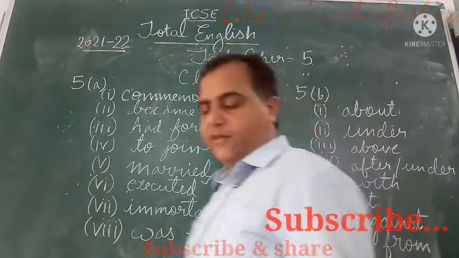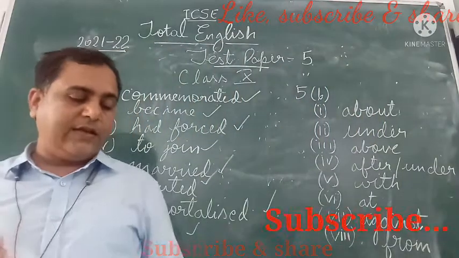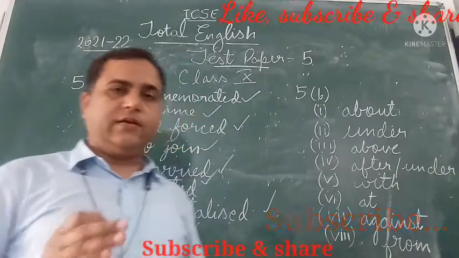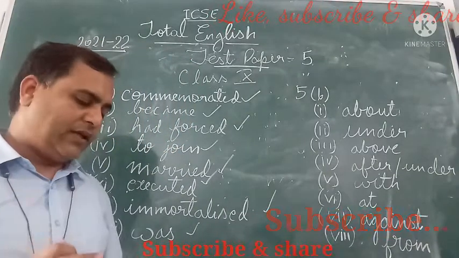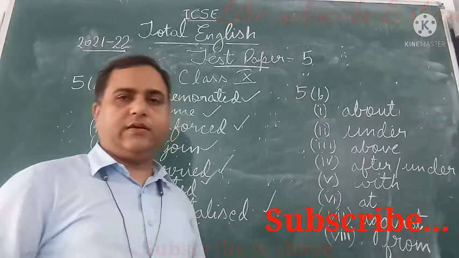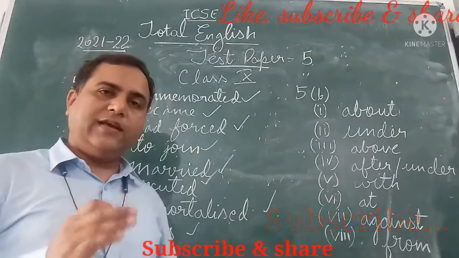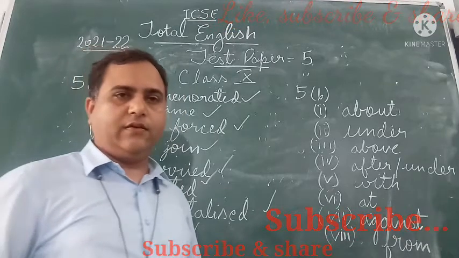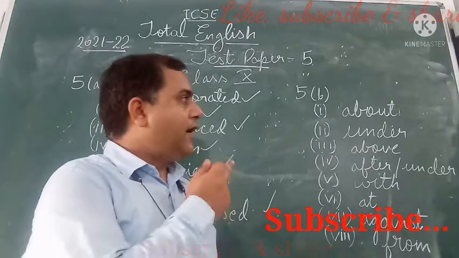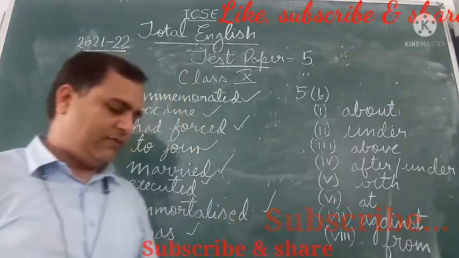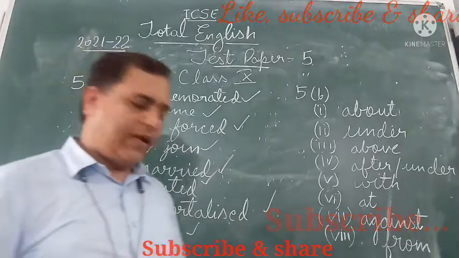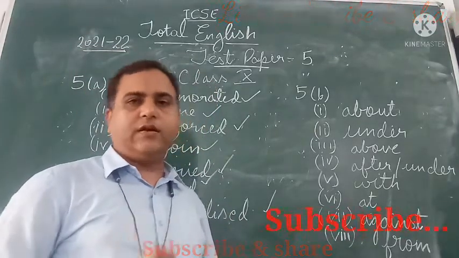First sentence given is, she has to answer dash her absence. So she has to answer about her absence. Then, your request is dash consideration. Your request is under consideration. Third one, the aeroplane flew dash the clouds.